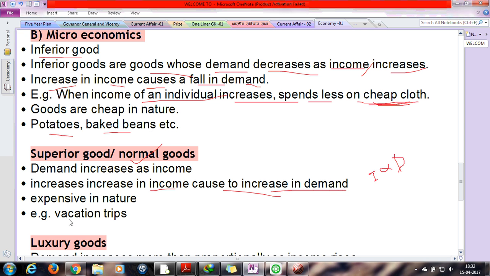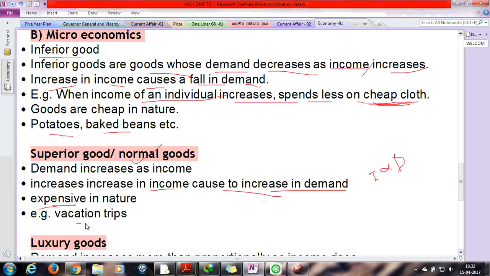Okay, and this is much expensive because when the income of any person increases, then he will spend much more in comparison to the past. Okay, and for example, the vacation trips.